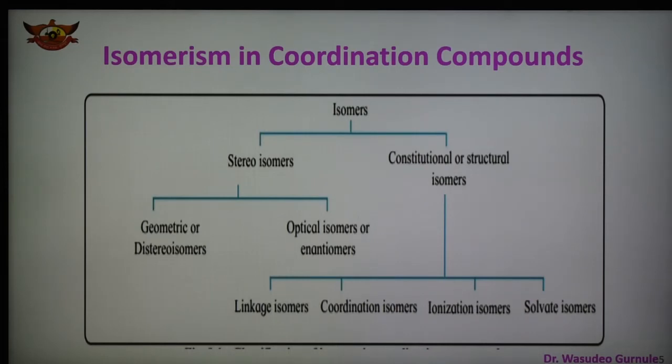Again, as we know, isomerism is found mostly in carbon-containing compounds, but it is not limited to carbon. Some inorganic compounds also show isomerism, and generally it is observed that coordination numbers 4 and 6 show both types of isomerism, that is, stereoisomers and structural isomers. So one by one we are discussing all these isomers.